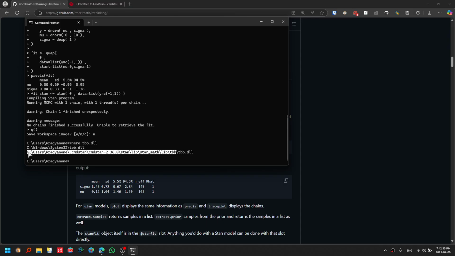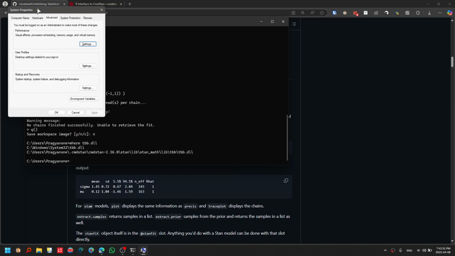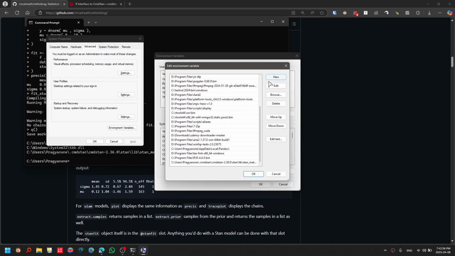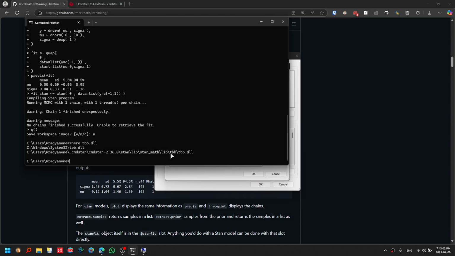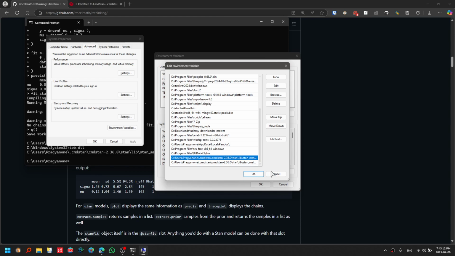To add this to the path, you simply need to go to this location and add this folder, the tbb folder, the location of that folder, into your path, which can be done by going into this, and from here you click new and paste the complete path up to, not up to that file, but up to the directory where that file exists, like this. Mine is already present,